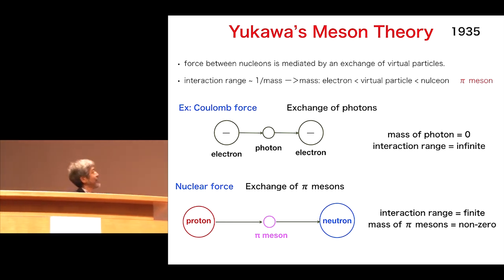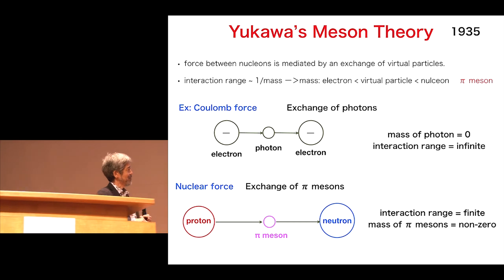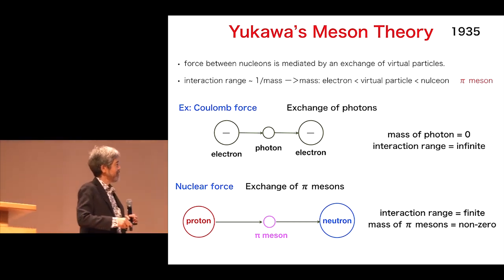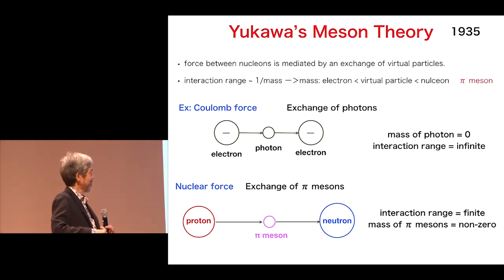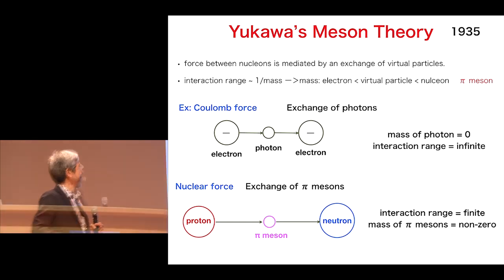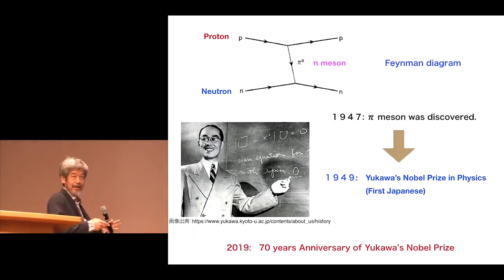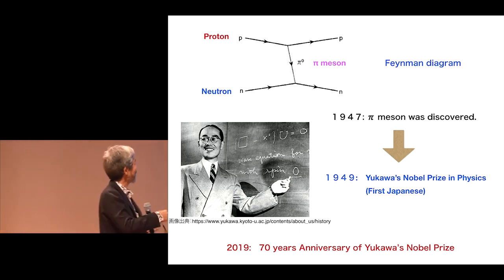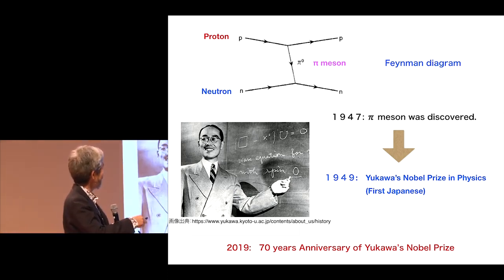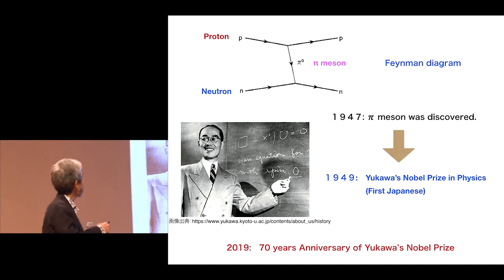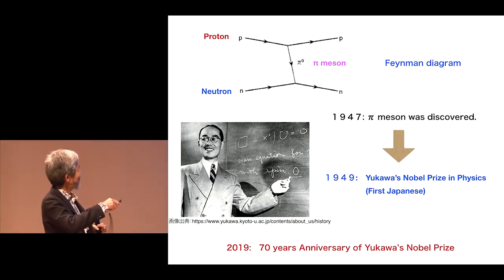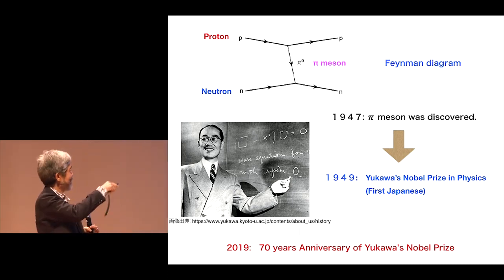However, nuclear force is, as Yukawa proposed, the exchange of pions like this. And the interaction range is finite because the mass of the pion is non-zero. In particle physics we use a diagram like this, called a Feynman diagram. The proton and neutron exchange a pion and interact with each other.